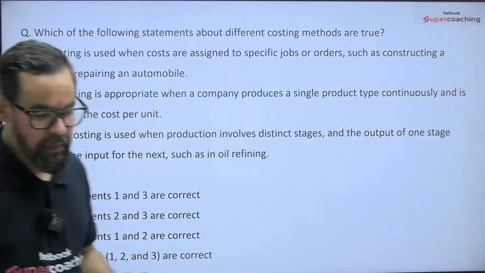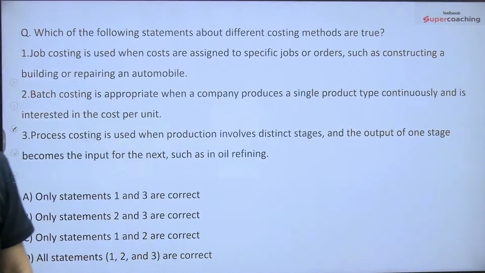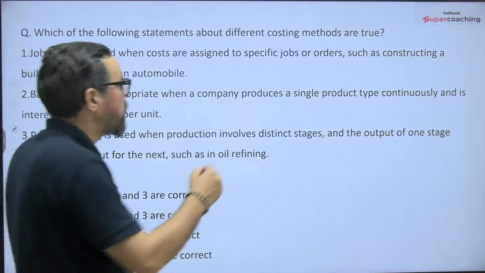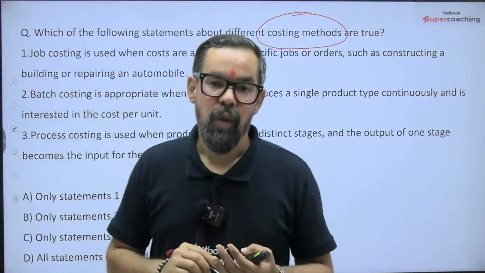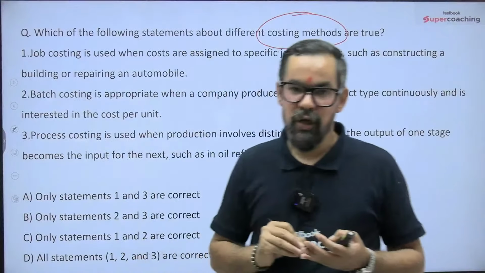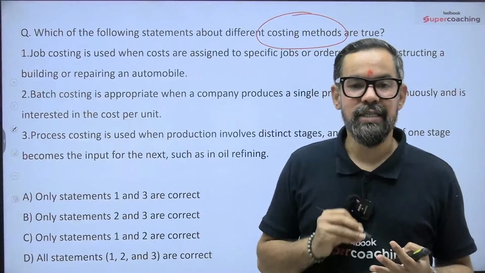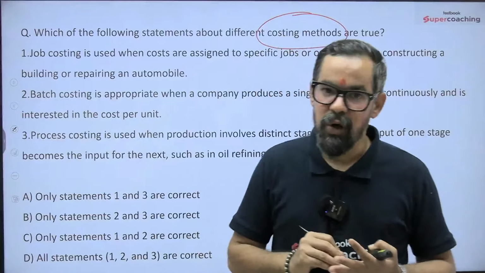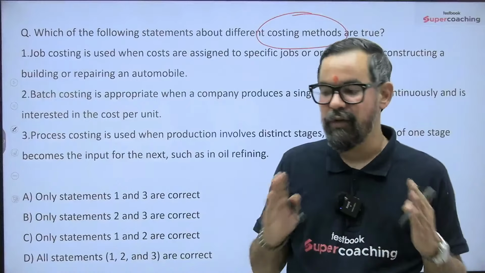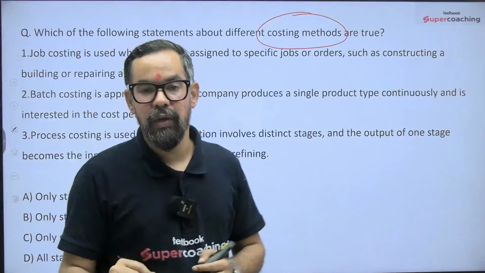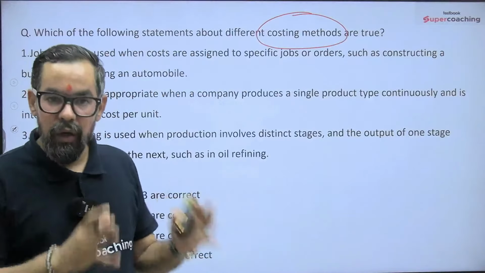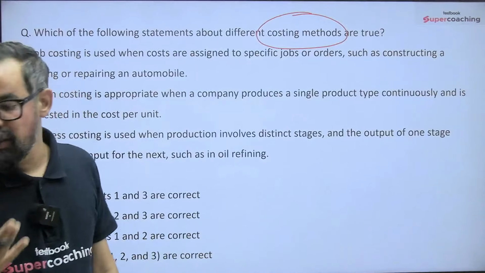Next one. Please go through this question, guys. Which of the following statements is about different costing methods? We will have a dedicated session around costing methods. I hope you have heard about process costing, batch costing, unit costing, job costing, contract costing, standard costing, marginal costing, absorption costing, and activity based costing. There are so many different methods. Out of these, standard and marginal costing are very important, because they are specifically mentioned in your curriculum and are mostly used in businesses itself.